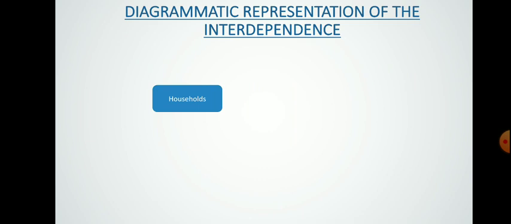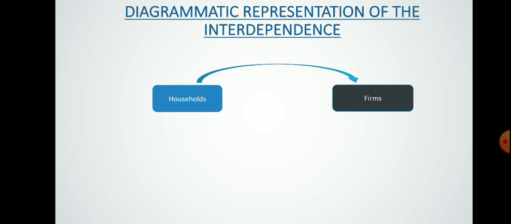This is real flow. As I discussed in my previous video lesson, in case of a two-sector economy we will consider only two sectors, that is households and the farms. So in case of real flow also we will consider these two sectors, households and farms. Now see what happened.